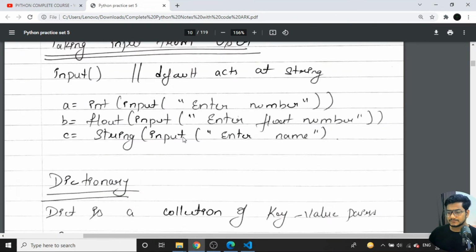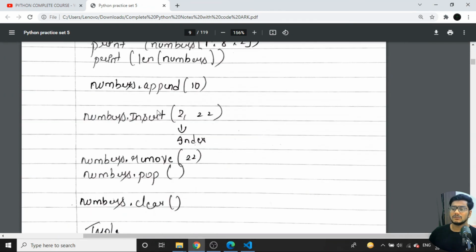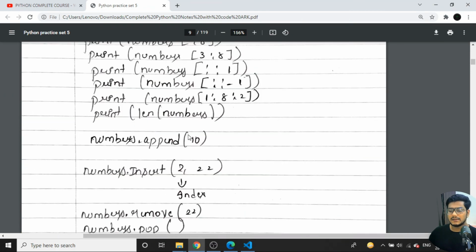Open the notes. So where is it? Here. We have seen all the values. So till here we have completed.